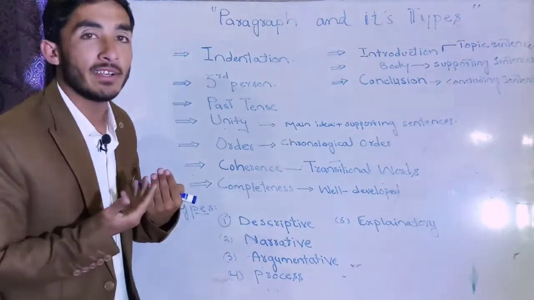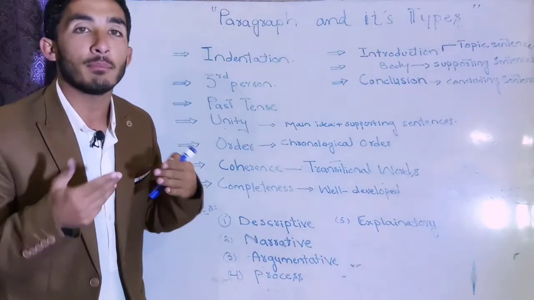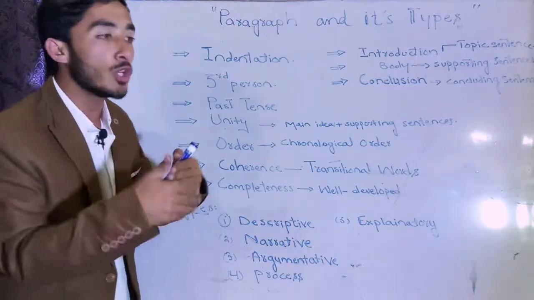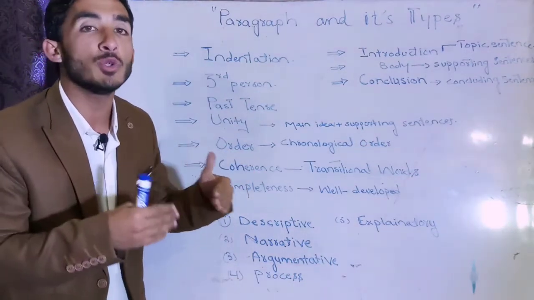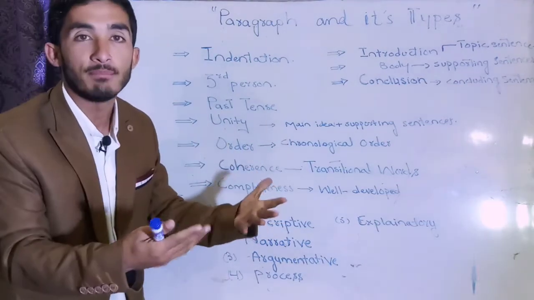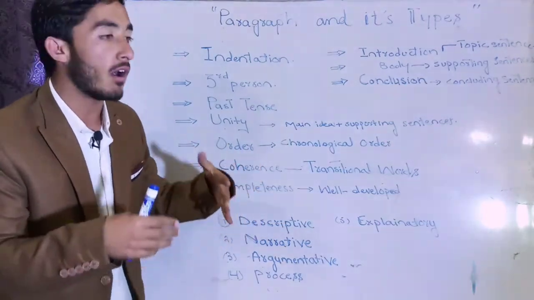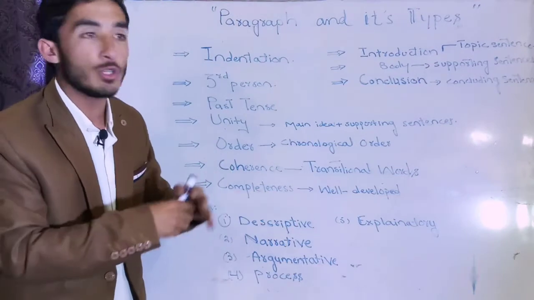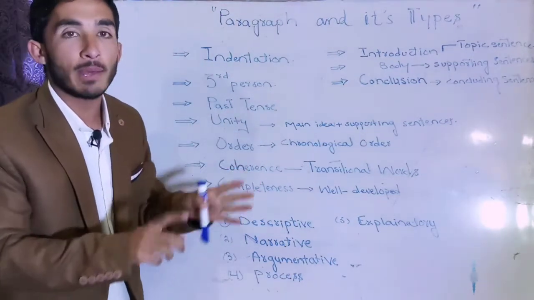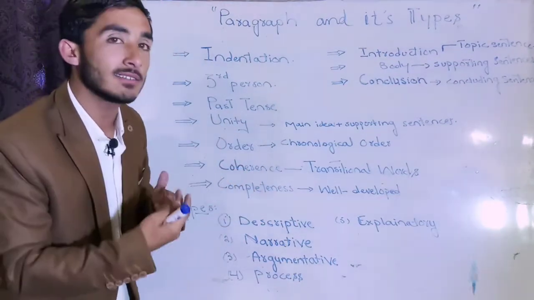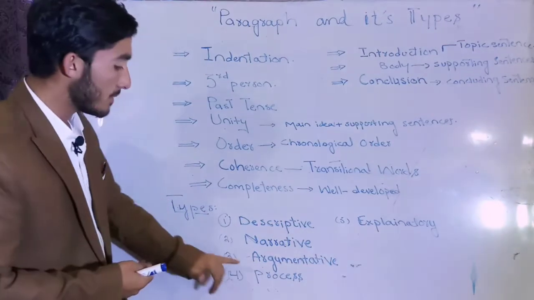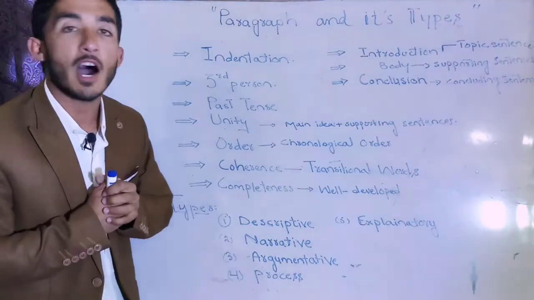Now what is a narrative paragraph? In a narrative paragraph, what do you do? You narrate a story. In a narrative paragraph you narrate a story, you tell a story of your childhood or some other stories. Got it? So when you write that story on a page in the shape of a paragraph, that is a narrative paragraph. Got it? And the third one is argumentative paragraph.